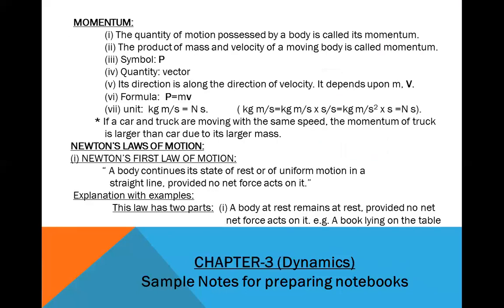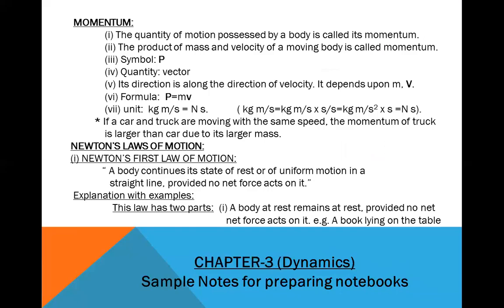The next topic we are going to study is momentum. First, the definition of momentum. The quantity of motion possessed by a body is called its momentum. Number 2, the second definition: the product of mass and velocity of a moving body is called momentum.